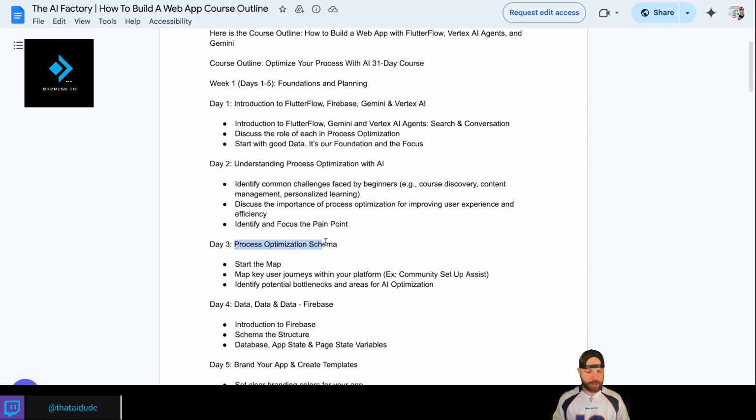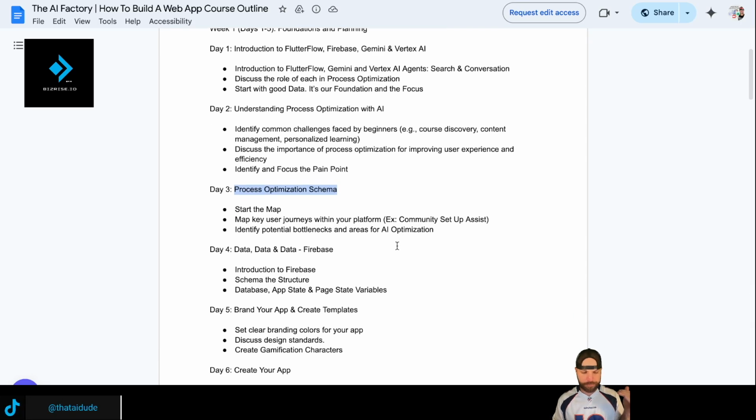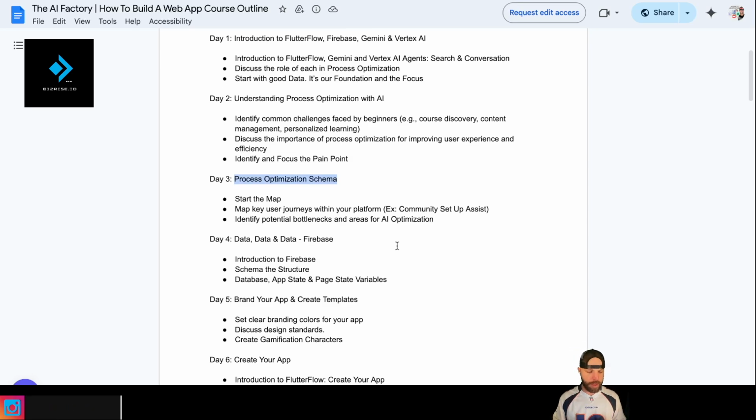And then we're going to take a look at a schema. Let's get an idea of what we're doing. We really want to map this out. The more you plan, the easier this goes. So we're going to do a simple process optimization schema. It'll basically be based off of the AI community assist for your school community. If you're going to set up a community, how are you going to optimize that with AI? We'll go over that map.